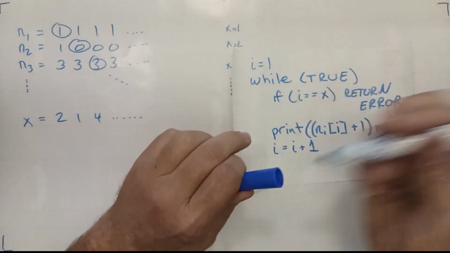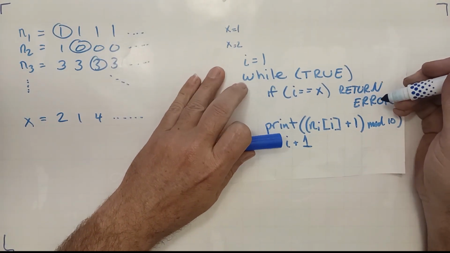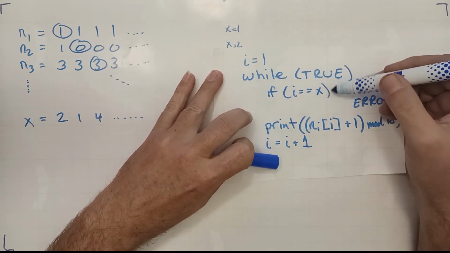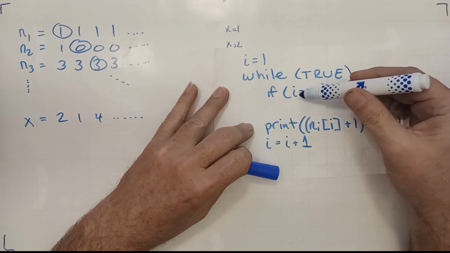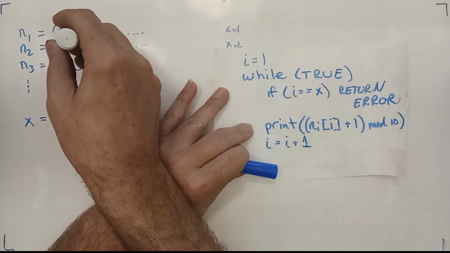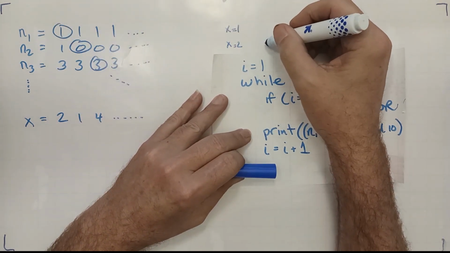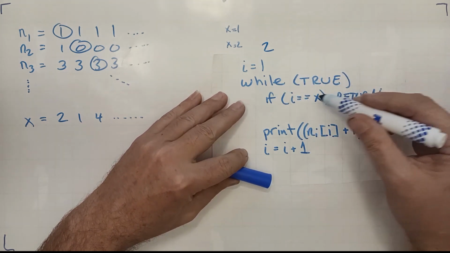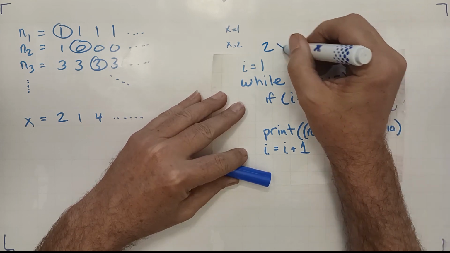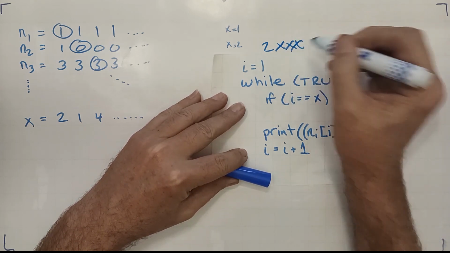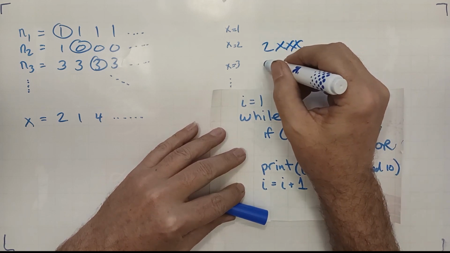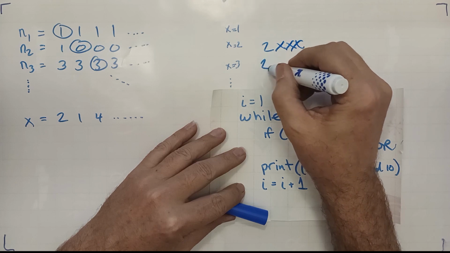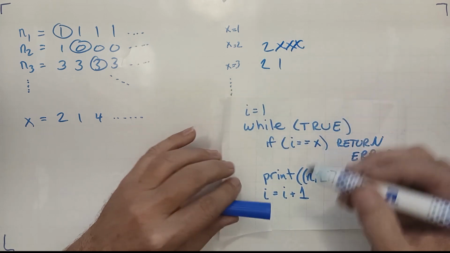So now when we go into spot 2, it'll start when I is 1, and it'll find that it won't return an error because x is 2 and I is 1, and then it'll print out this first digit, which will be 2, and then it'll get incremented, and then x is 2 and I is 2, and then it returns an error. So basically every time it goes down the list, it will get one more digit before it returns an error.